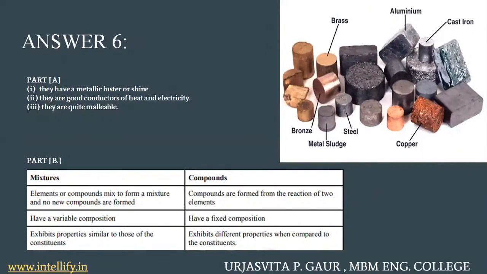And finally, they are quite malleable. That means they can be drawn into thin sheets. And I would like to add to this, they are also ductile. That means they can be drawn into thin wires, and they're sonorous. So if you see this picture right here, you will have a number of examples of metals like brass, bronze, metal sludge, steel, copper, cast iron, aluminium. All these metals have a shiny appearance. They are good conductors of heat and electricity. They're malleable, ductile, and sonorous.